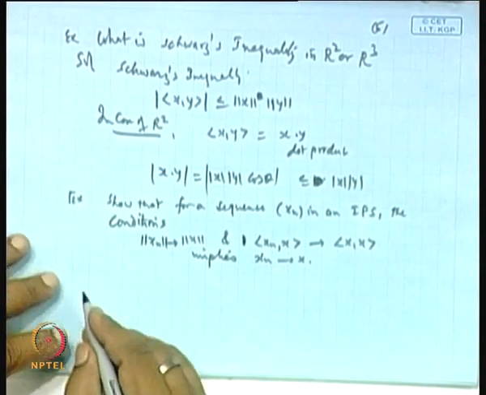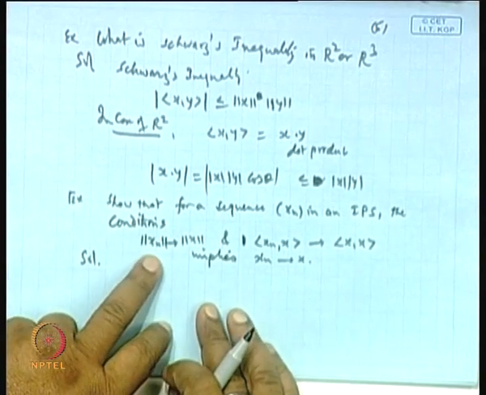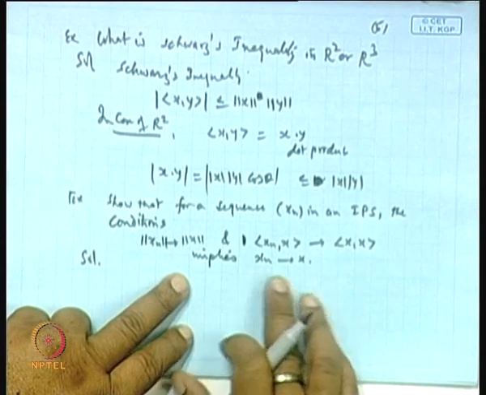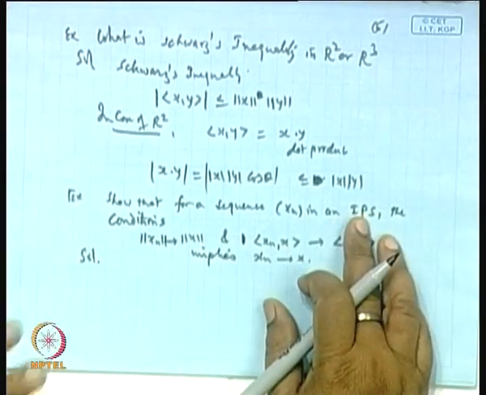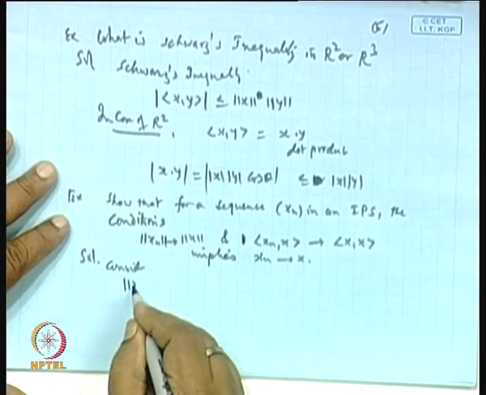Okay. So, let us see. It is given that the norm of x n goes to the norm of x and inner product x n, x goes to x, x. Then you have to prove x n converges to x in, of course, the norm defined by the inner product. So, what we do is we consider this thing,